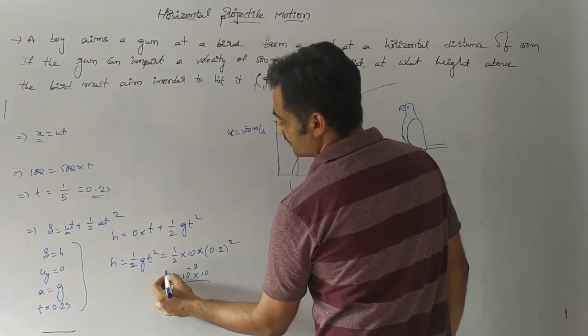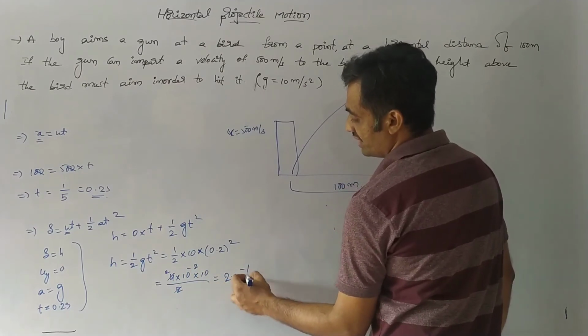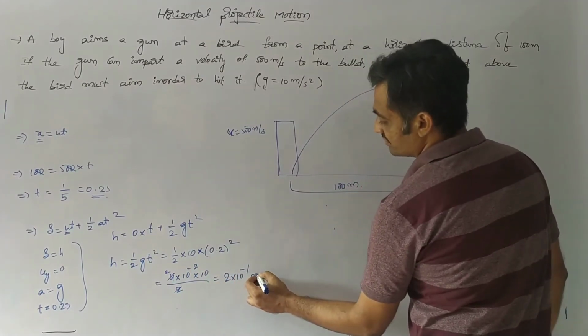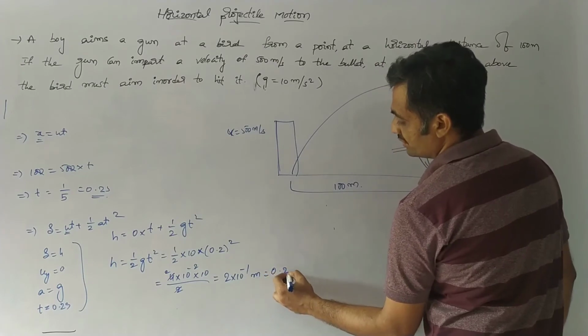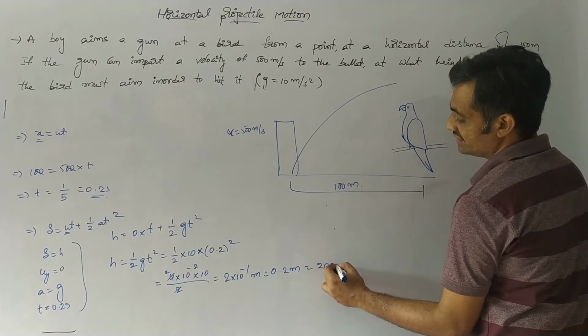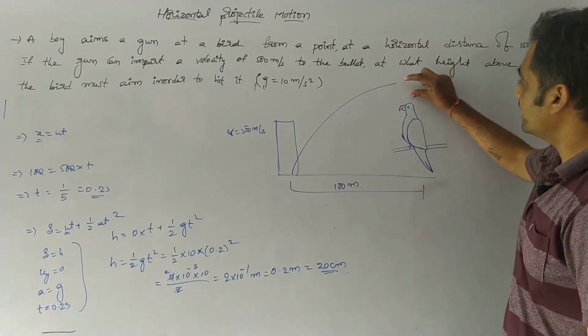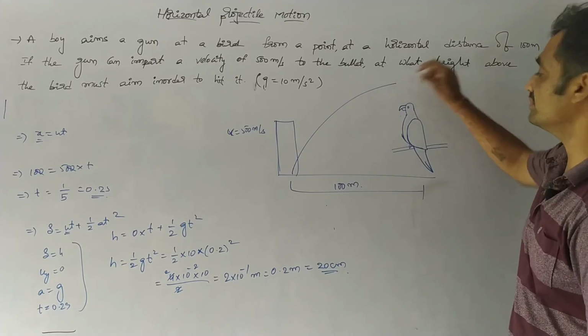So 2 into 4, we have 2 into 10 to the power of minus 1 meters, or we can also write it as 0.2 meter. In terms of centimeters, we can write it as 20 centimeters. So the gun has to be aimed at a height of 20 centimeters from the parrot.